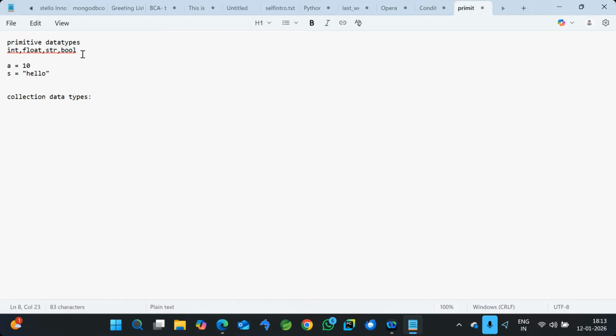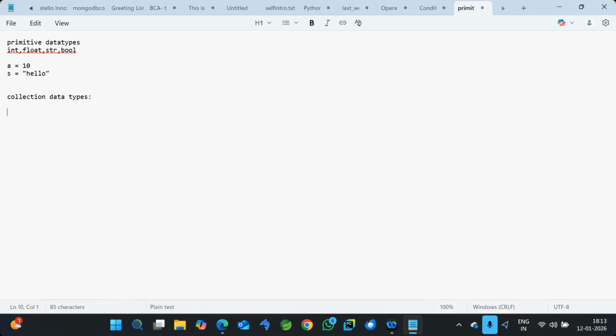So a collection is a group or set of values. It might be the same type or different types, especially in Python. If you go for another language like Java or C, it is always restricted to the same type only. You cannot combine multiple types in a single collection. But in Python, we have this advantage.